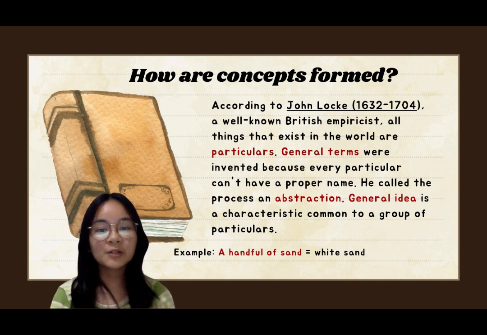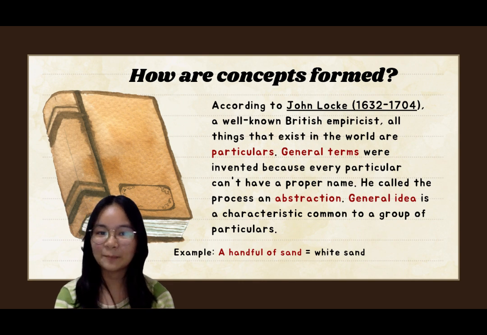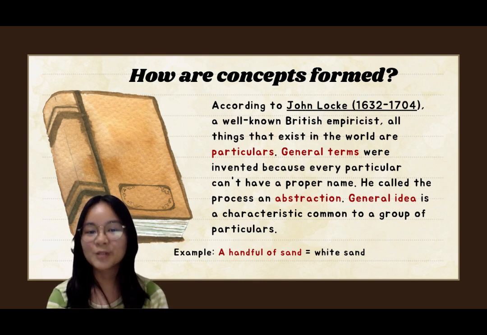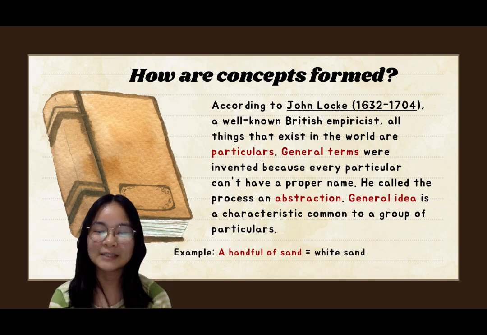According to John Locke, a well-known British empiricist, all things that exist in the world are particulars. General terms were invented because every particular can't have a proper name. He called the process an abstraction. General idea is a characteristic common to a group of particulars.